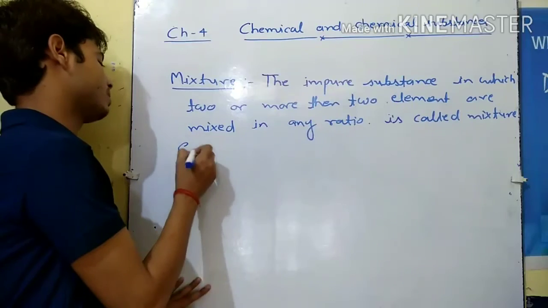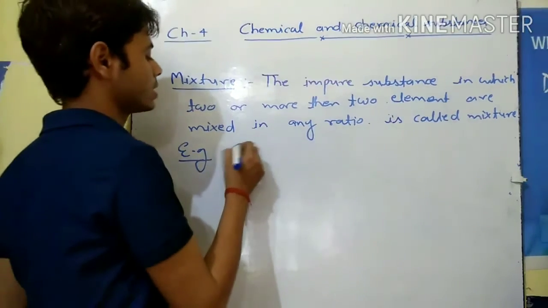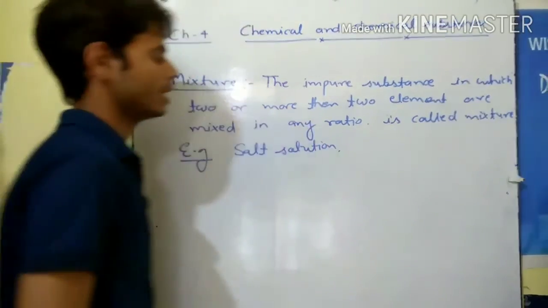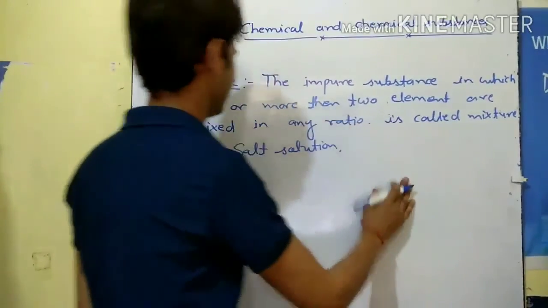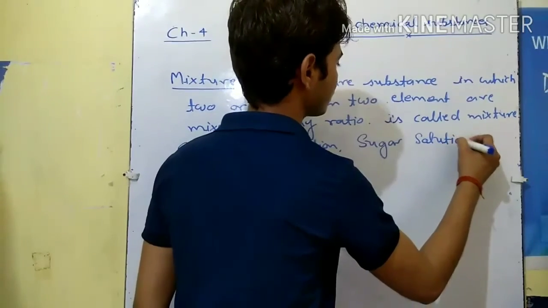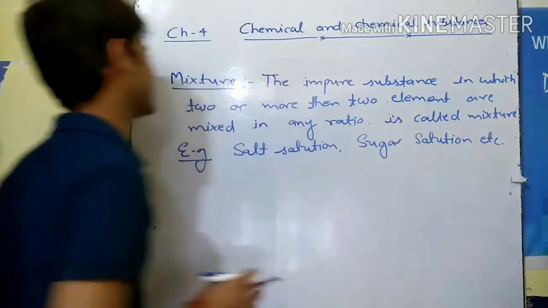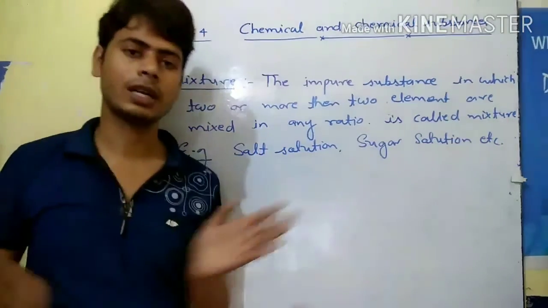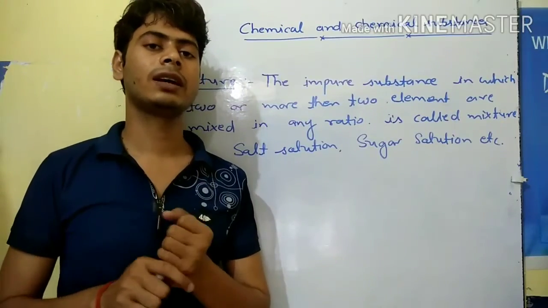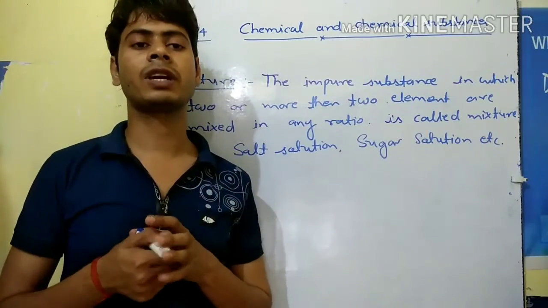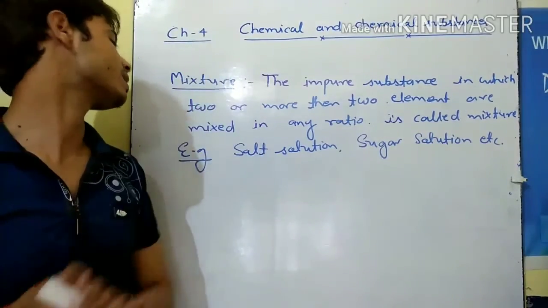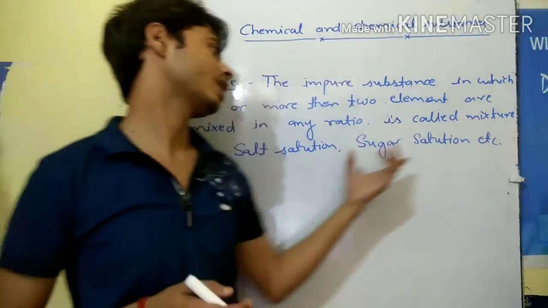Now some examples of the mixture: salt solution and sugar solution, etc. So what is the mixture? Mixtures are impure substances which are mixed physically in any proportion, or we can say in any ratio, and the product formed is known as the mixture. Some examples of the mixture: salt solution and sugar solution.